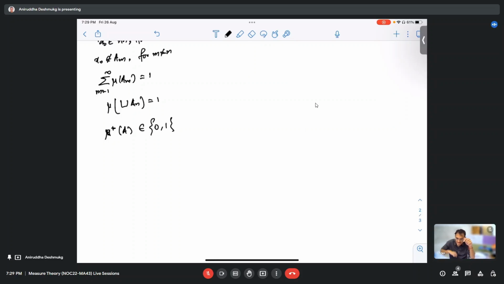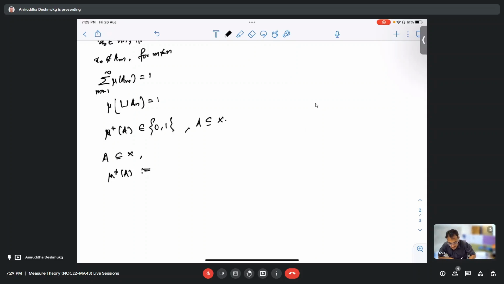Anyway, let us see this one: that mu star of A is either 0 or 1, right? For every subset A. Yes. So let us see why this happens. You start with any subset A. What is mu star of A? Can you tell me the definition?